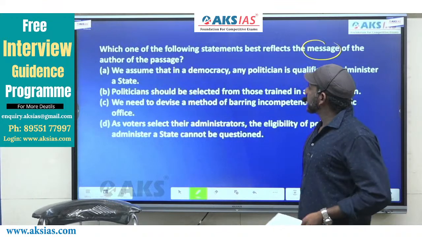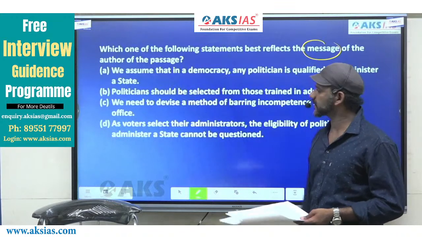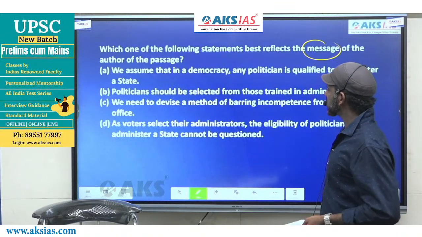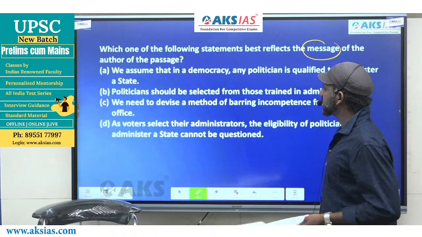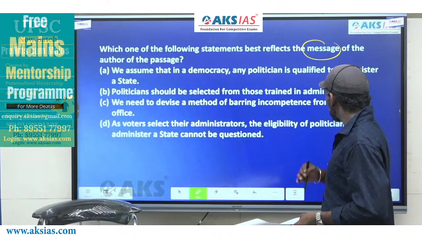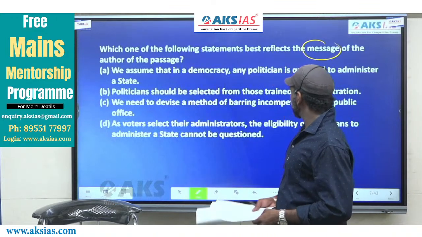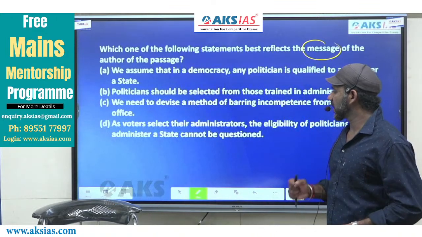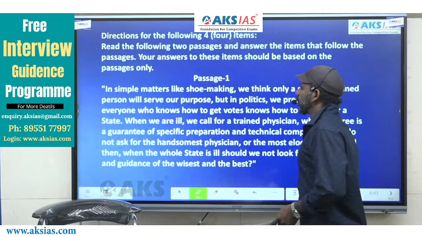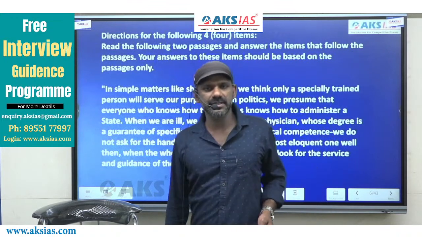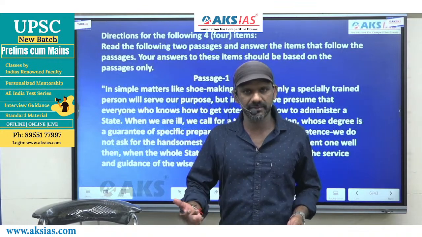A says, we assume that in a democracy, any politician is qualified to administer a state. B says, politicians should be selected from those trained in administration. C says, we need to devise a method of barring incompetence from public office. D says, as voters select the administrators, the eligibility of politicians to administer a state cannot be questioned. Now, you may come across more than one option that is correct as per the passage. But we need to answer the question, right?